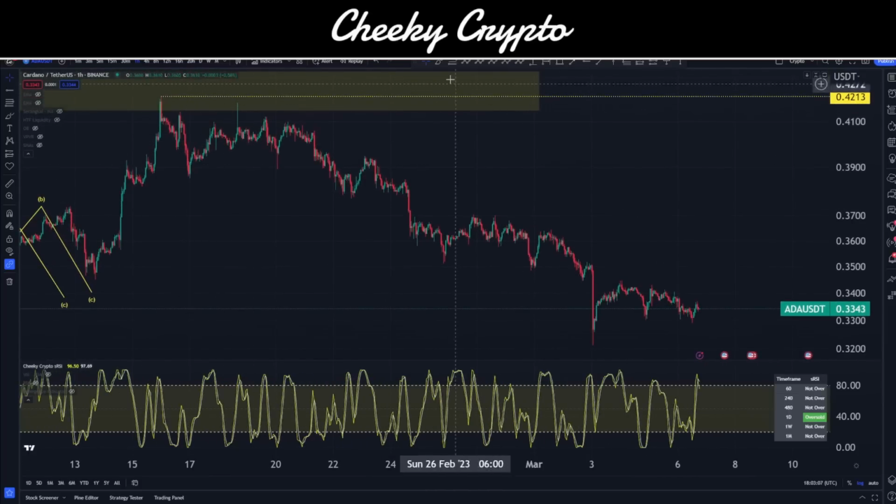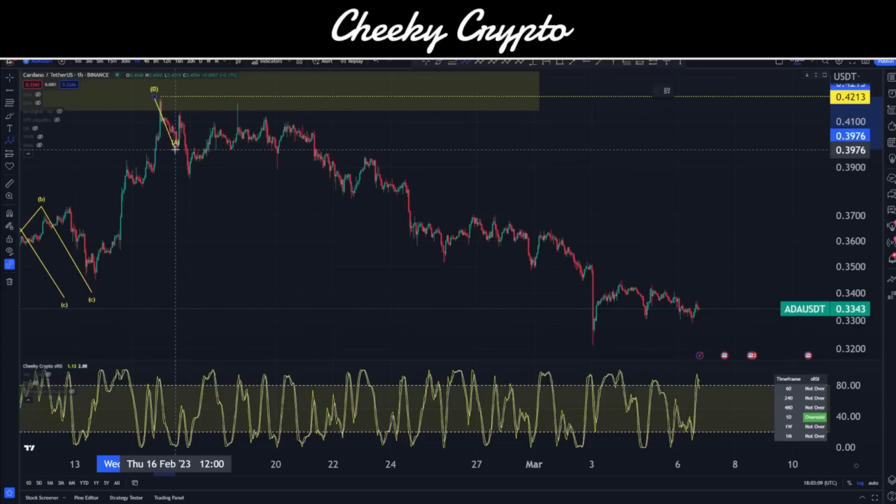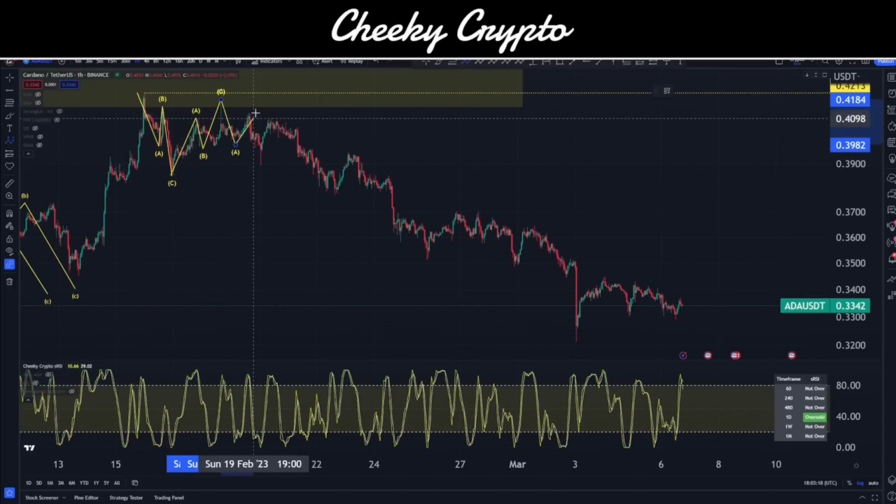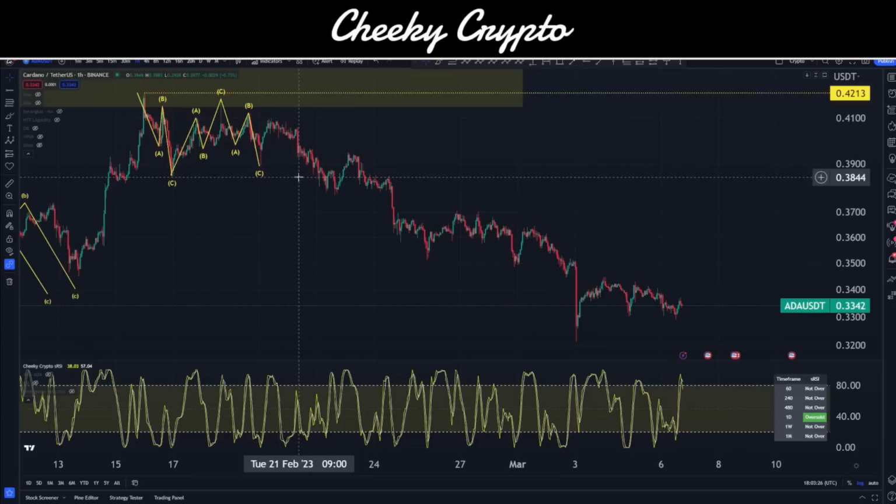So let's start at the very top here. We can see straight off the bat we have a three-wave structured move to the downside. We can also see that we have three waves right up here, also very easy to spot. We then have another three waves right in here. We then bounce up a little bit. It's really difficult to see exactly what's going on in that one, but it would have to be three waves because we do come down deeper afterwards and we never come back up. So this will have to contain three waves. I'm not going to mark it because it's a little bit difficult, but we'll just leave it and understand that there is a move upwards there that has to be corrective.